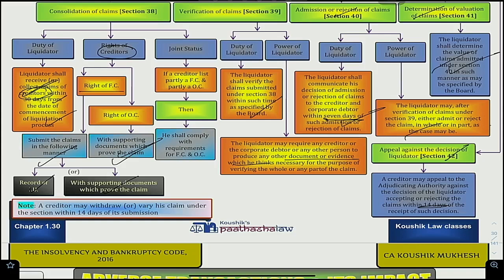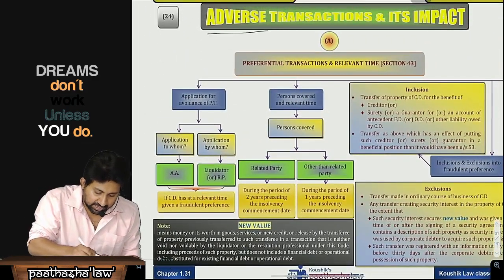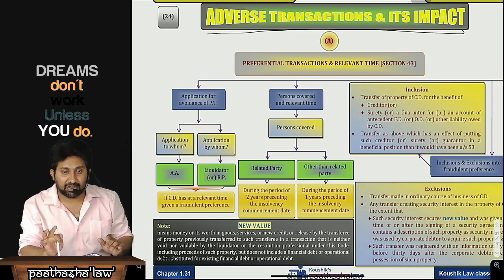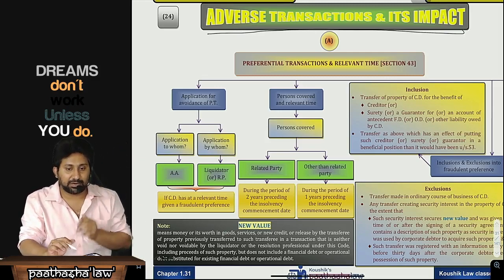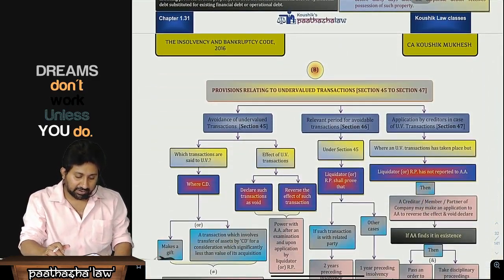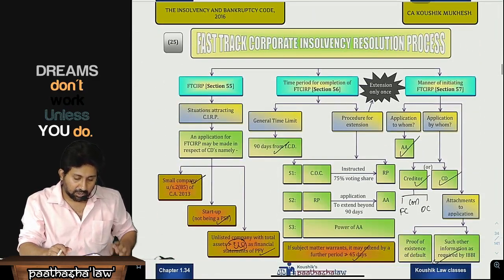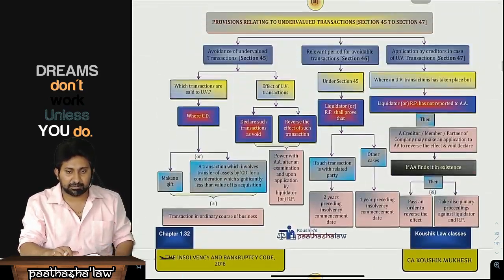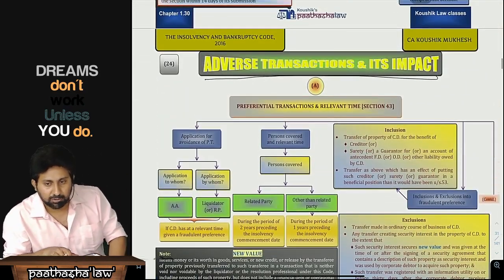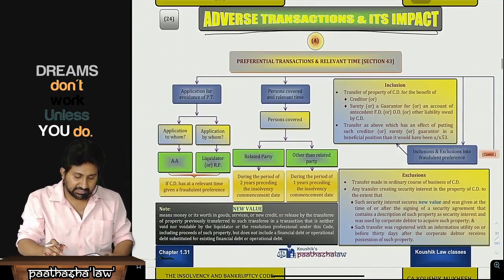So now let us go into the next part of the discussion with regard to this liquidation process. See here, next issue: adverse transactions and their impact. Now we will see all these avoidance transactions. Avoidance transactions, preferential transactions, exorbitant transactions, extortionate credits, all these concepts will come. The remaining, FTC, ERP, are small concepts only. Mainly we are going to concentrate on the liquidation portion.